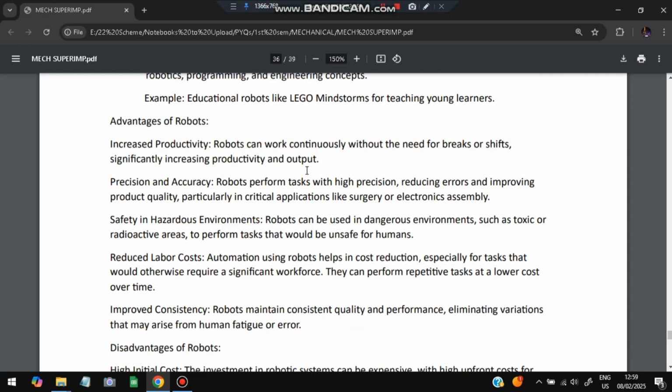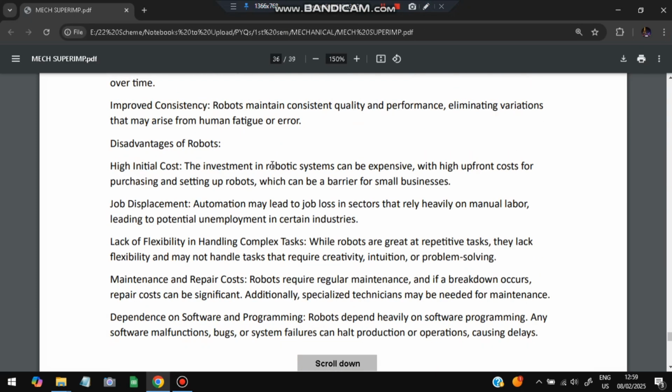Okay, and advantages of robots include increased productivity. Robots will not get tired like humans, and precision and accuracy will be more than humans. Safety in hazardous environments. Robots can be used in dangerous environments also, because it will not affect the robots. We humans, it will get affected because inside us blood is there. And reduced labor cost. The robots' labor cost will not be there. It will not ask for a salary. And improved consistency. Robots will give us more consistent delivery of the operation that is to be performed.